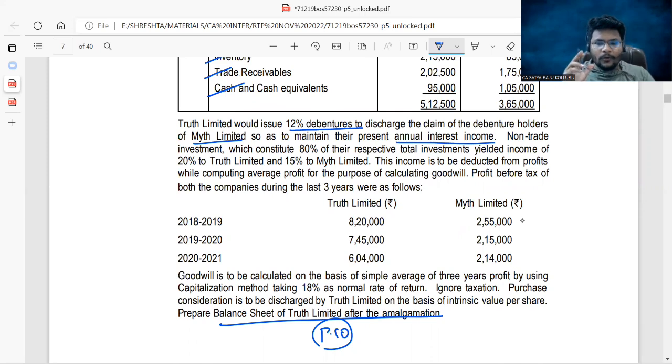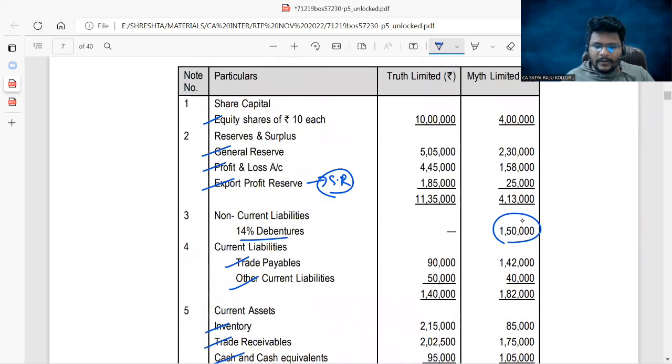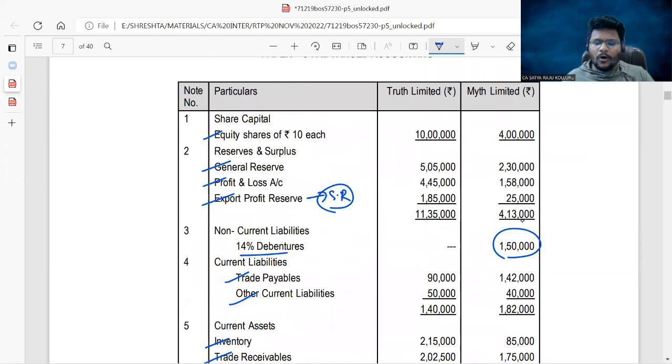Okay. Now, the purchasing company is going to issue a certain number of debentures to the selling company. But how many debentures, sir? The debentures to be issued by the purchasing company to the selling company must represent the same level of income. We can't understand, sir. Now, in the existing selling company, how much interest is generally enjoyed by such debenture holders? That is 1,50,000 into 14%. That is 21,000 interest is being enjoyed right now in the selling company.